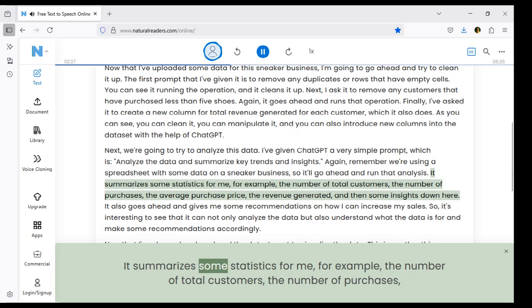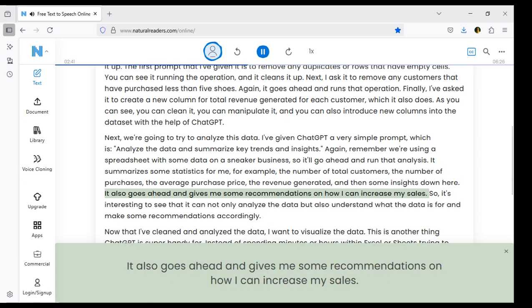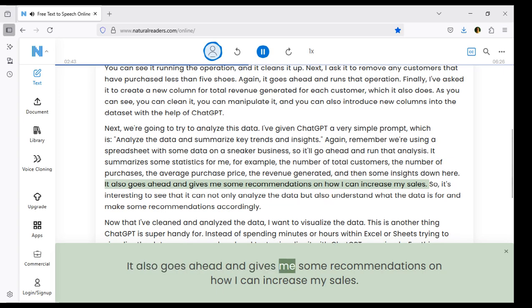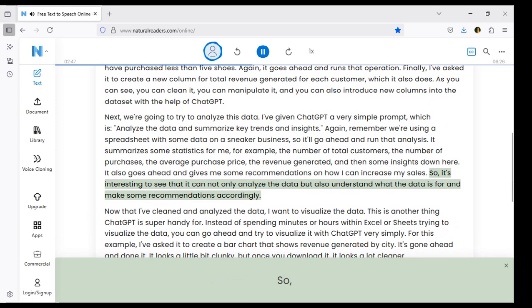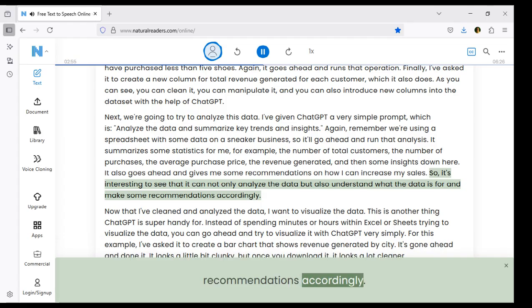It summarizes some statistics for me, for example, the number of total customers, the number of purchases, the average purchase price, the revenue generated, and then some insights down here. It also goes ahead and gives me some recommendations on how I can increase my sales. So, it's interesting to see that it can not only analyze the data but also understand what the data is for and make some recommendations accordingly.